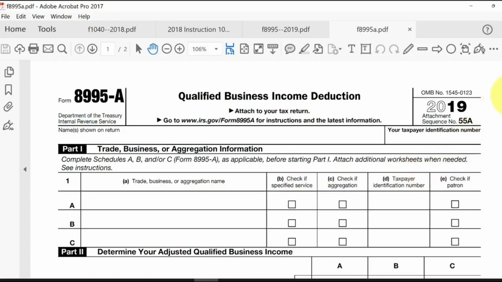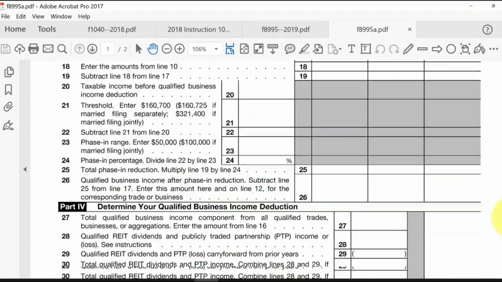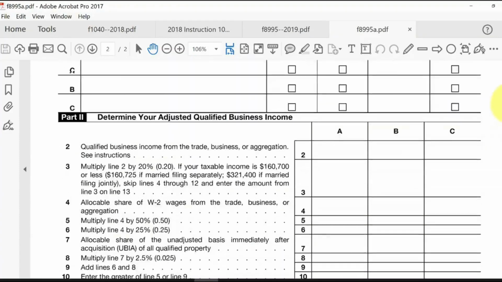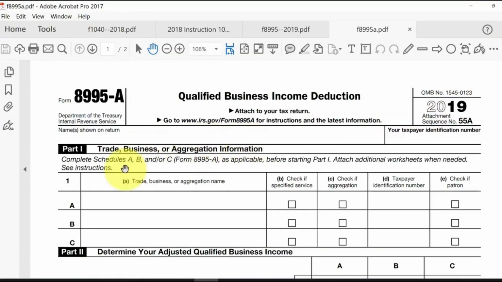You can see that it's a two-page calculation on this sheet. In addition to having to fill out these schedules here, this is not our typical A, B, C we see maybe last semester, but these are new schedules attached to this 8995A form. It makes things more complicated. Definitely you want to use computer tax software now if you have this type of situation.